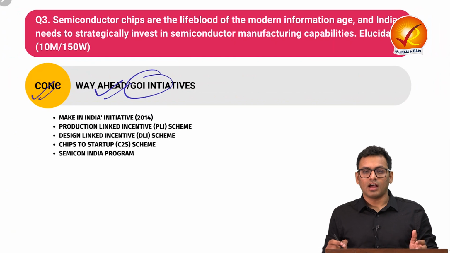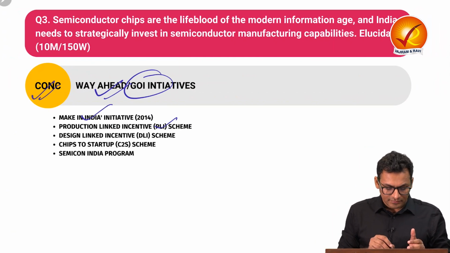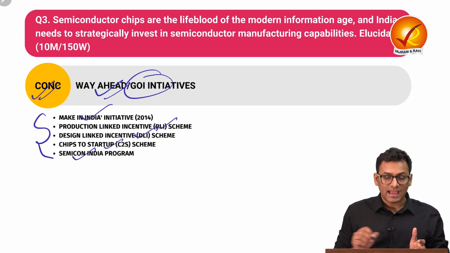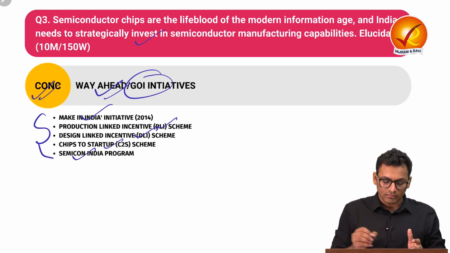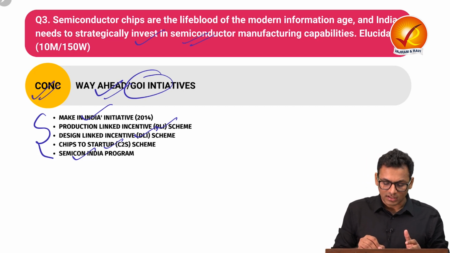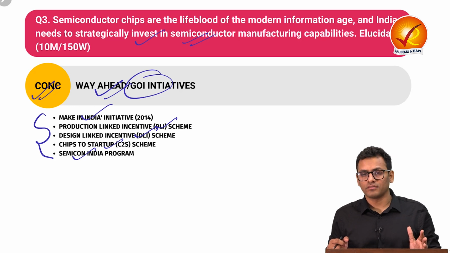You can talk about how there are government initiatives such as Make in India, PLI scheme, DLI scheme, Chips to Startup and Semicon India program, which are actively promoted to ensure that India invests and becomes sustainable with respect to production of semiconductor in the nation. So this is something you can write in the conclusion of question number 3.